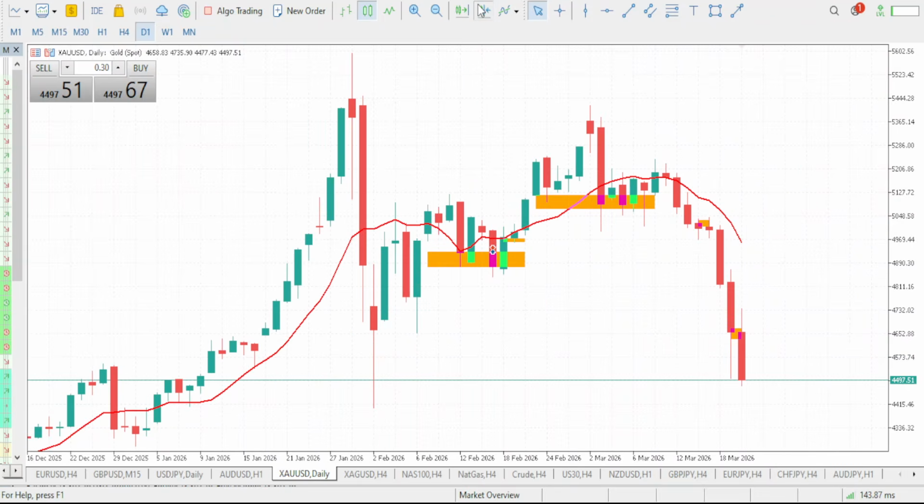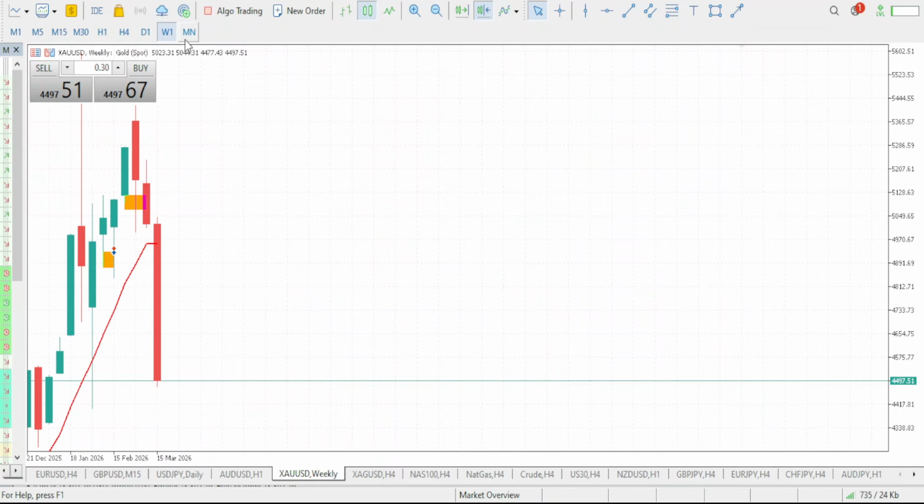Now, let's go down to the daily time frame right here. If you take a look at it back to back, this is day 1, day 2, day 3, day 4, day 5, day 6, day 7. This is day 8. So for a good eight straight days, gold has literally opened and closed bearish. So this is to tell you that this is a strong bearish move. Gold is still very much strong to the downside. This is one of the reasons why I said for the weekly time frame, we should be expecting gold to give us a bearish move.